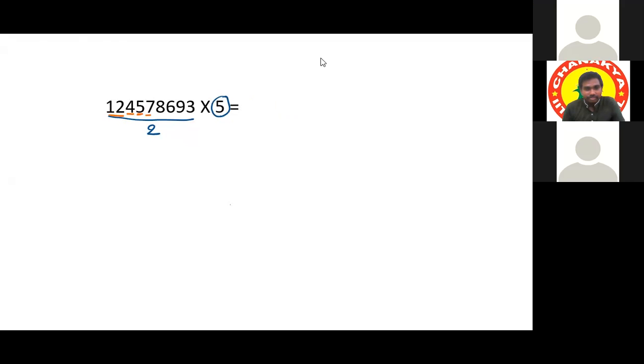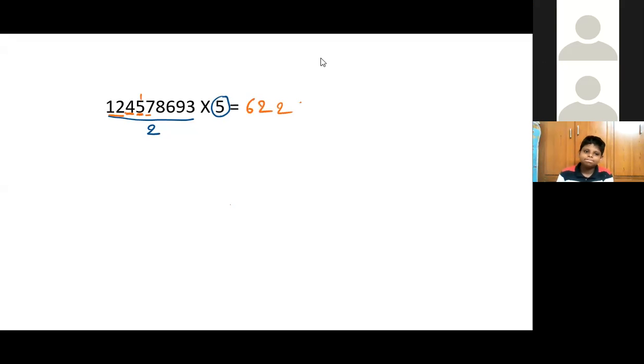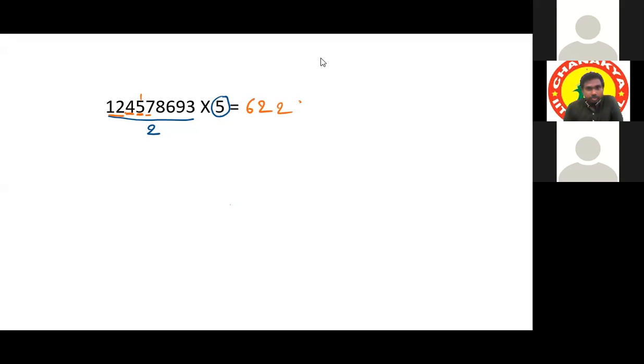We have to divide this number by 2. Okay. So 12 will become 6, 2 6s are 12. Okay. 2 2s are 4. 2 2s are 4 and 1 remainder. One remainder, so it will be 17. Then 2 8s are 16, and again 1 remainder. It is 18. 2 9s are 18.